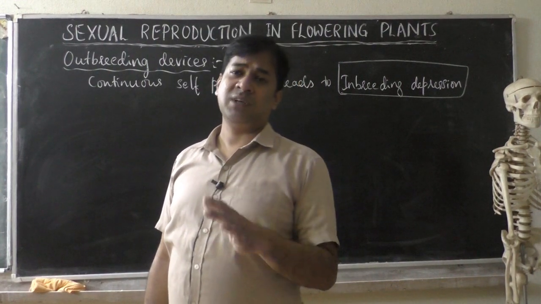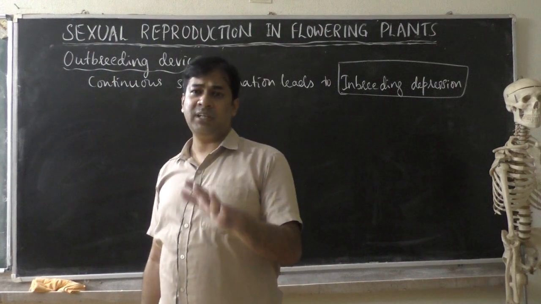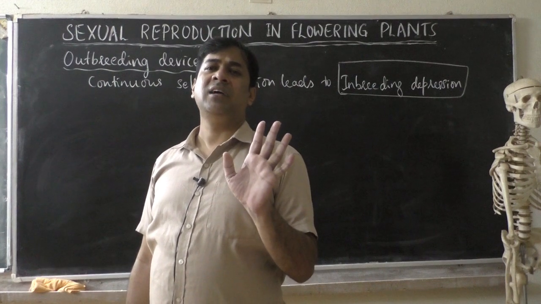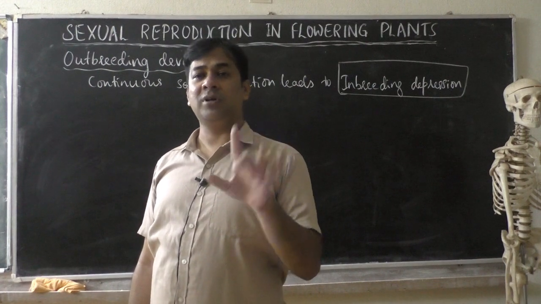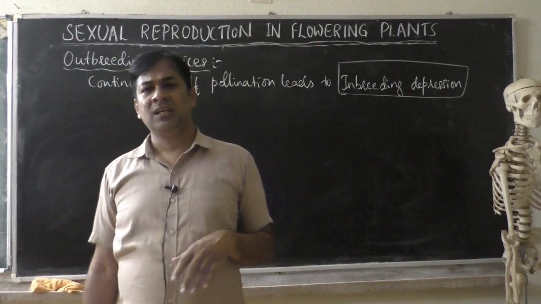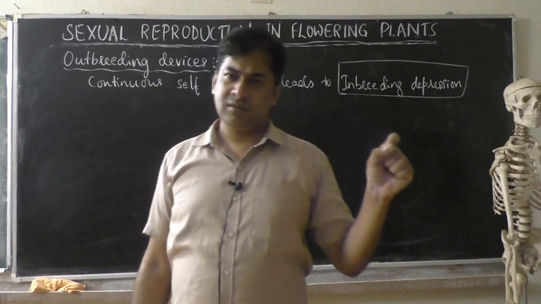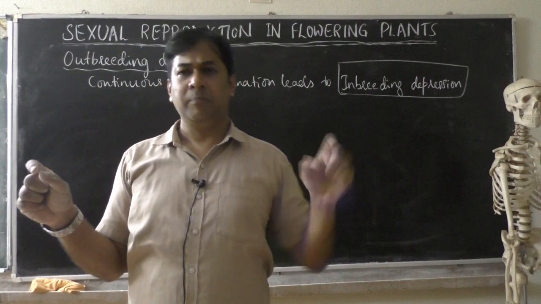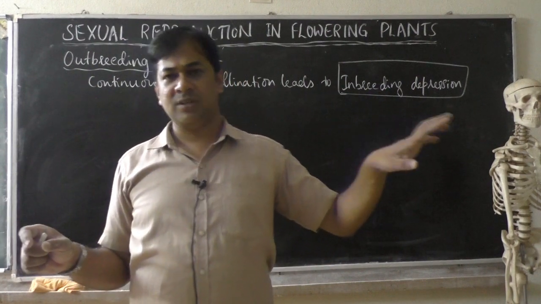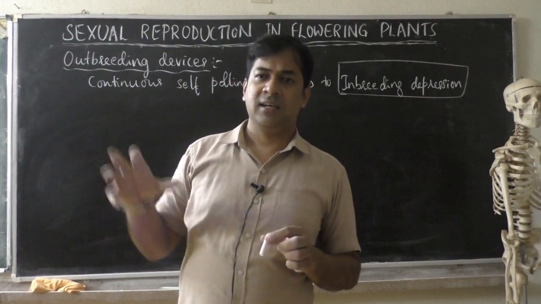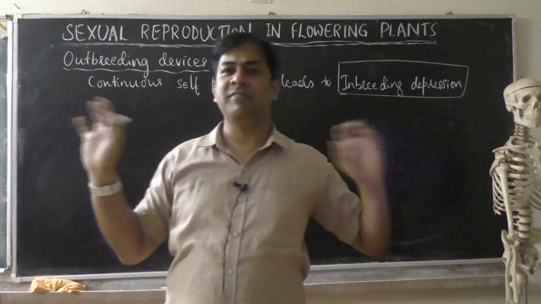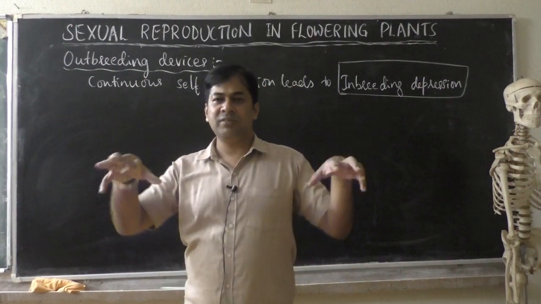Usually one who has a cattle farm, one who is maintaining cows, will avoid inbreeding. They will support crossbreeding. What is that? Crossbreeding means a male of one breed, that is a bull, and a female of a different breed.